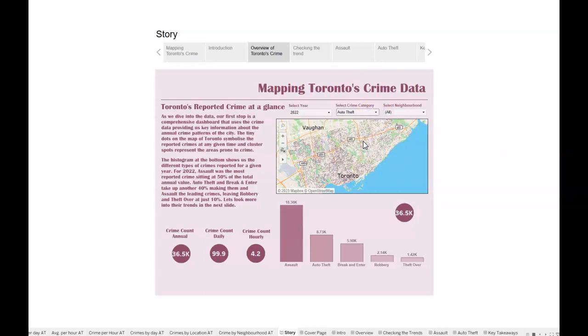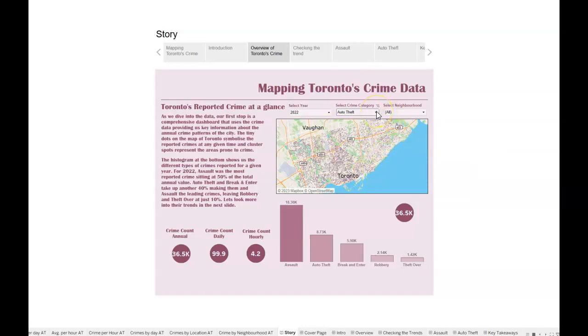For auto theft, it's pretty distributed. We can't really see a lot of clusters together, but we do see that this half of the total region has seen more auto thefts as compared to this half. And again, there are some sections in the downtown area that can be seen as a little more consolidated, but it's not a big difference. It appears that this section altogether is sort of distributed and has seen more auto thefts as compared to the right side.